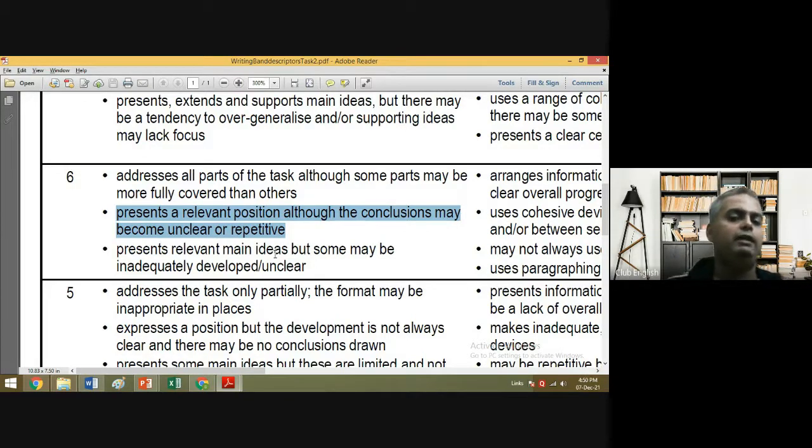Again, you're writing what? In the end, both are good. So, you'll be getting a 6. Why? Because your idea is unclear. Your conclusion may be unclear or repetitive. You need to be very clear about that. You cannot do things just like that in IELTS. So this is that thing.